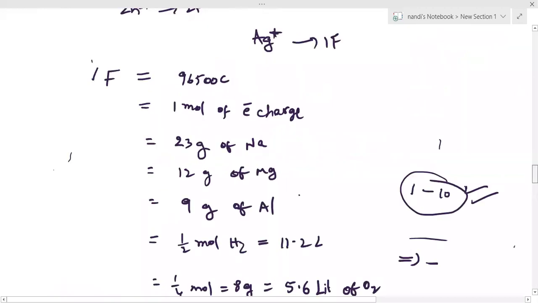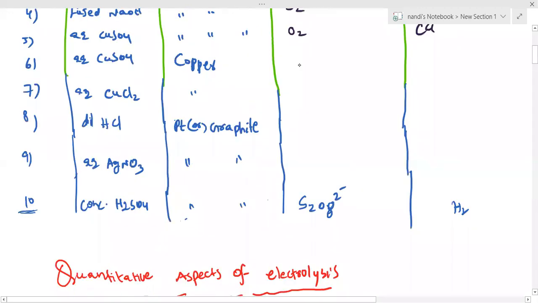I mention here copper active electrode, sir. Copper is the active electrode, which means copper only will deposit. Here also it is the same thing. With the copper electrode, you can write copper active electrode. Cu gives Cu2+ plus 2 electrons. But here copper only is going to be deposited.